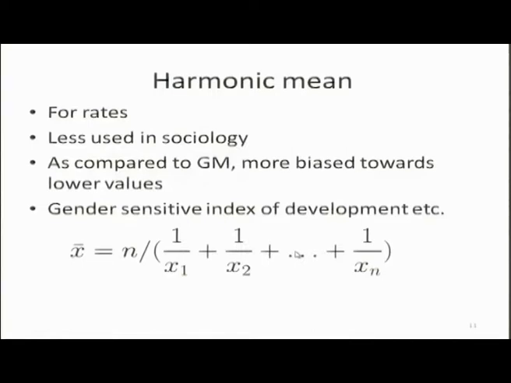The fifth commonly used measure of central tendency is the harmonic mean. It is generally computed for rates and less used in sociology. As compared to the geometric mean, it is more biased. The geometric mean is biased towards lower values. The harmonic mean is more biased towards lower values. As a rule, the arithmetic mean of all distributions is higher than the geometric mean, and the geometric mean is higher than the harmonic mean.